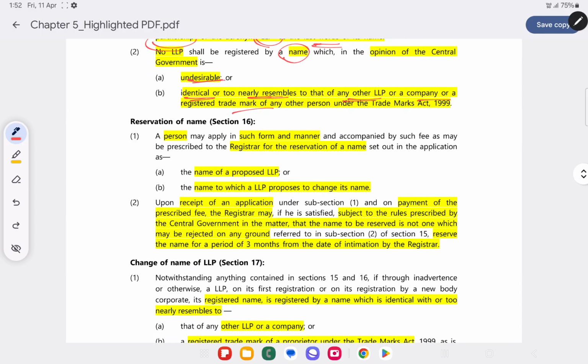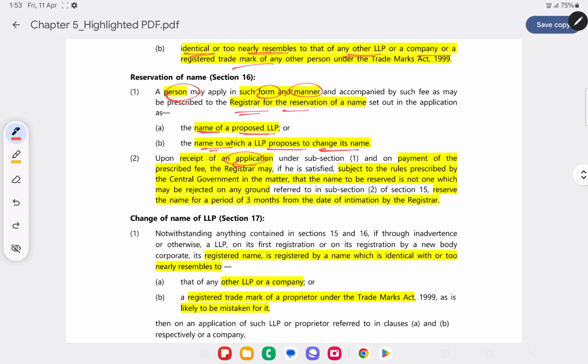Reservation of name. A person will have to apply in the prescribed form and manner to the registrar for reservation of name. They will have to state the name of the proposed LLP or the name to which the LLP proposes to change its name. So when it's for the first time, they will have to specify in the form the name that they are willing to give for the proposed LLP, or if they are going to change their name, the old name and new name. Once the application is received by the registrar, it may be either rejected or approved.